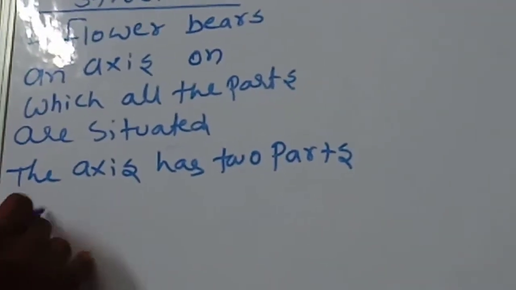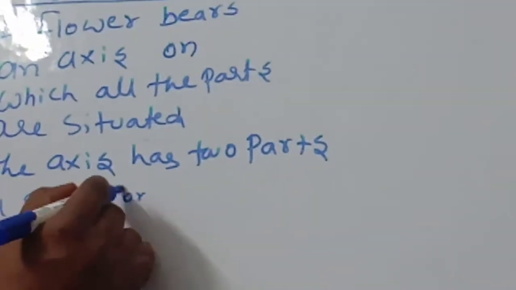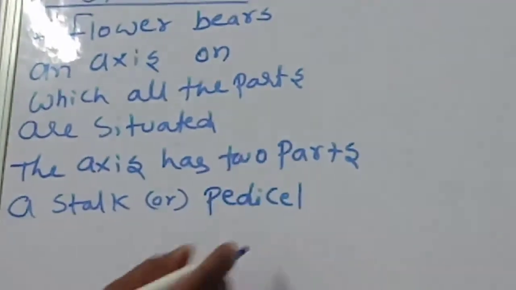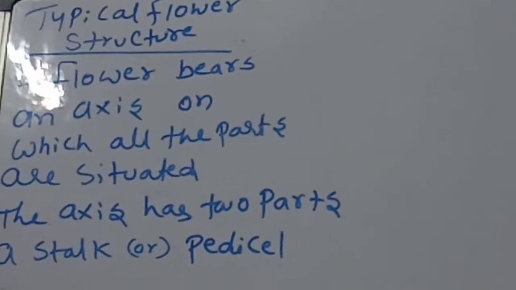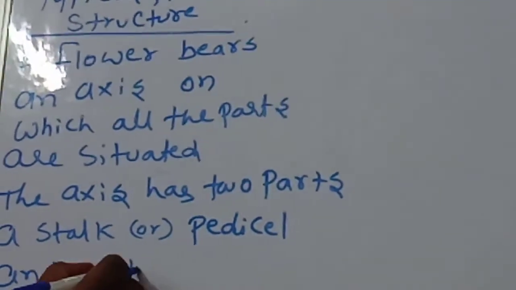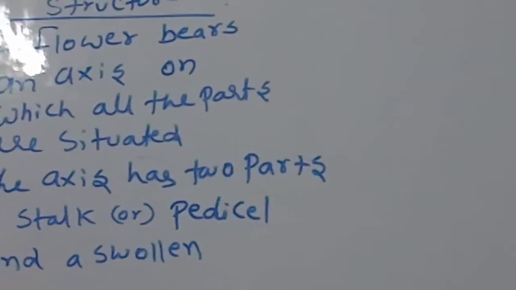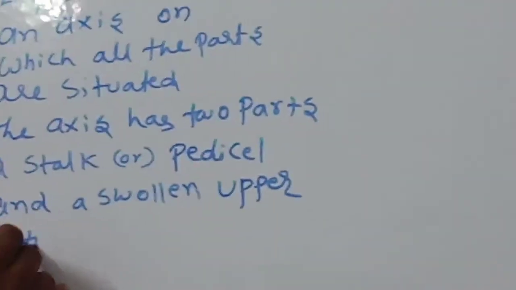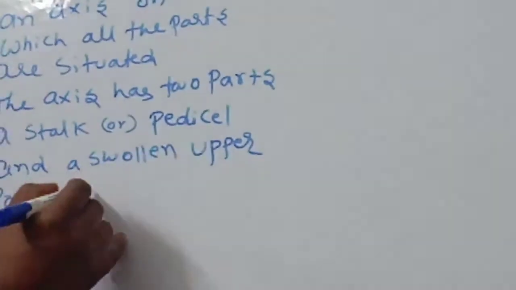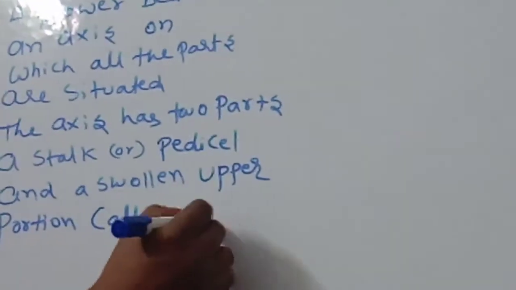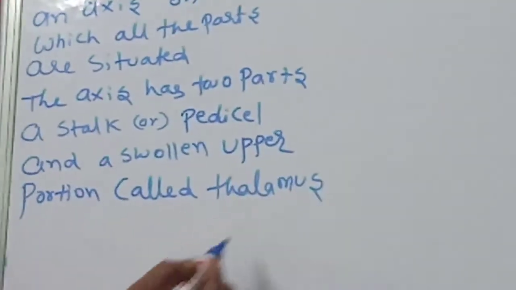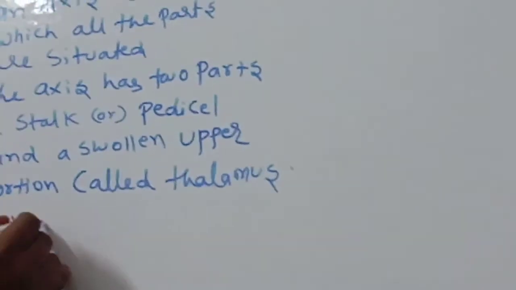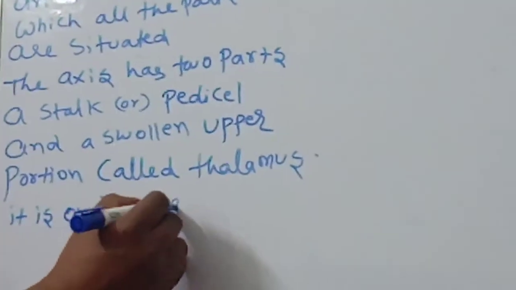Number one is the stalk or pedicel, and number two is a swollen upper portion called the thalamus.